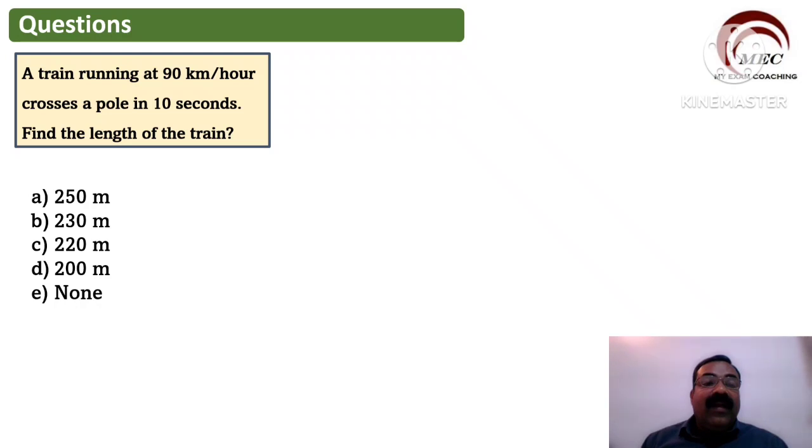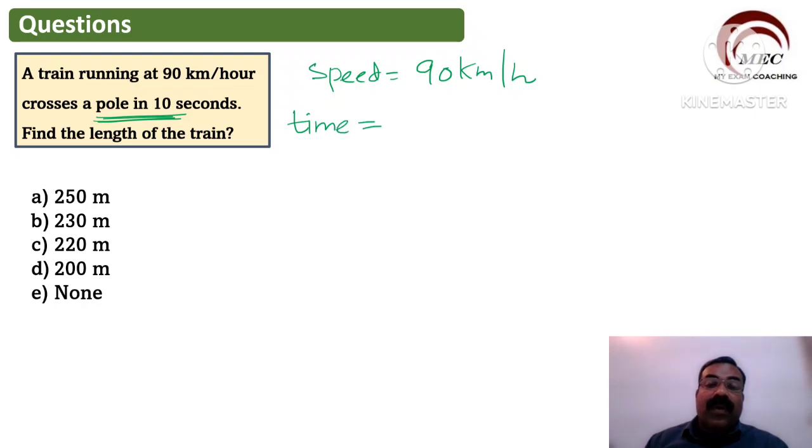A train running at 90 kilometer per hour. So speed is given. Speed is equal to 90 kilometer per hour. Crosses a pole in 10 seconds. So this concept is very clear. Time taken for crossing the pole is 10 seconds. Find the length of the train. We know that if any train crosses a pole or a man, then distance will be equal to the length of the train. So length of the train is equal to what?